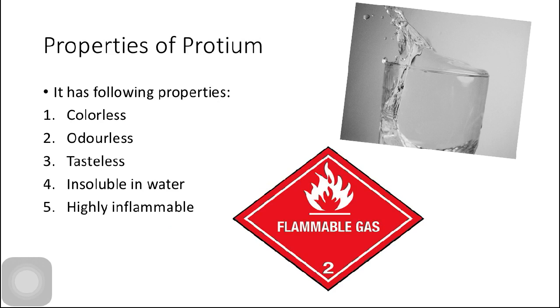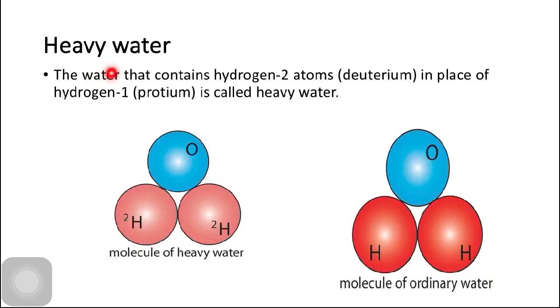Here the first three properties of protium resemble the properties of water. It is heavy water. It can be defined as the water that contains hydrogen 2 atoms or deuterium in place of hydrogen 1 or protium. Here this is a molecule of heavy water. It contains H2 instead of H1. And it is used in laboratories for research purposes.